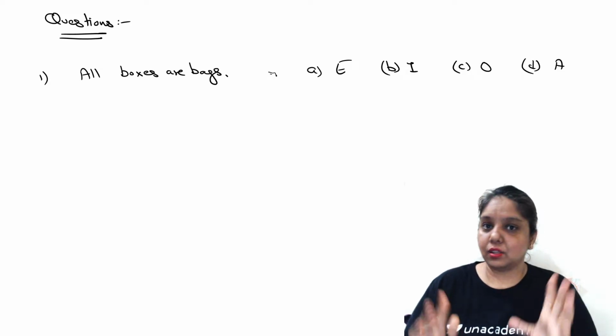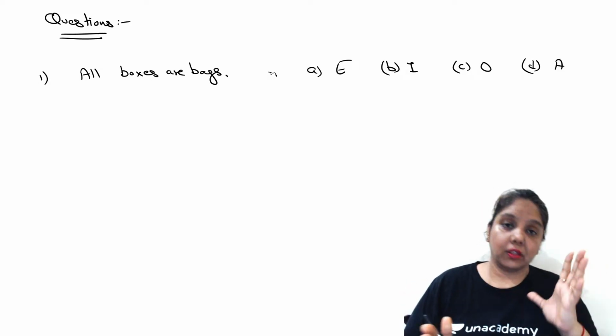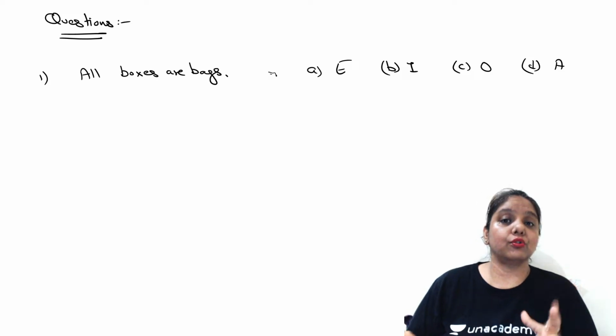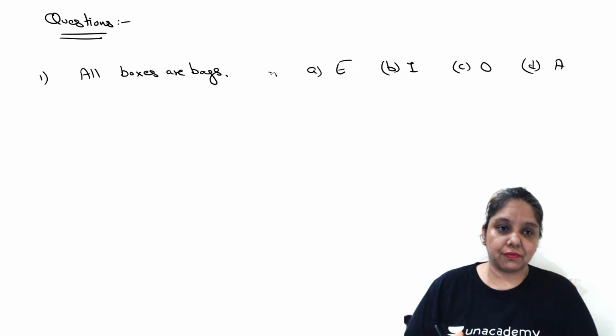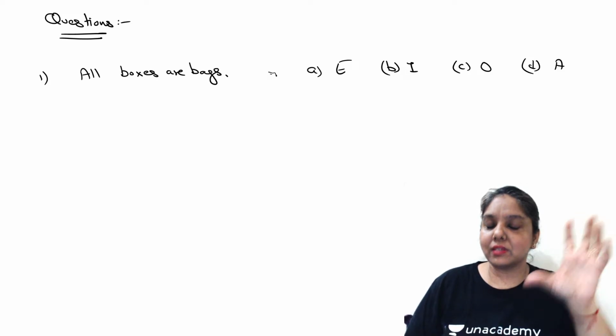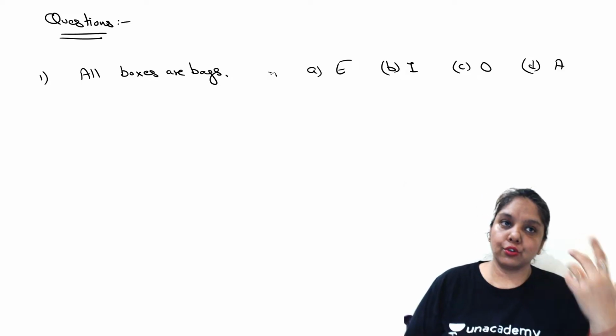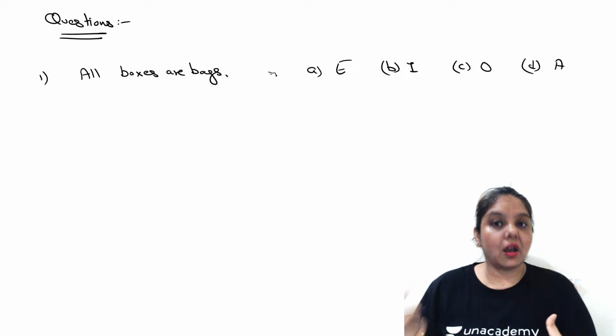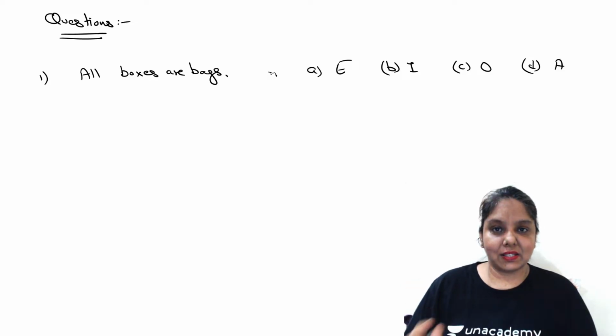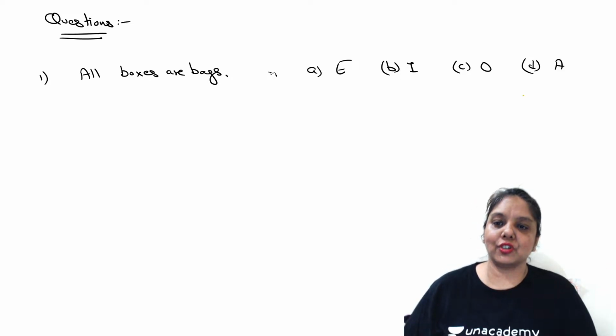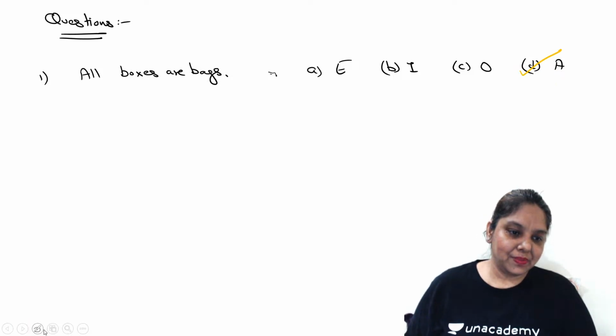Hence we say that the quality of the premise has gone to be an affirmative, a positive one. And since all boxes, all the subjects, are being referred to here, we say the quantity is universal in nature. So a universal quantity and an affirmative quality simply means that this is a universal affirmative proposition, and it is supposed to carry a symbol.